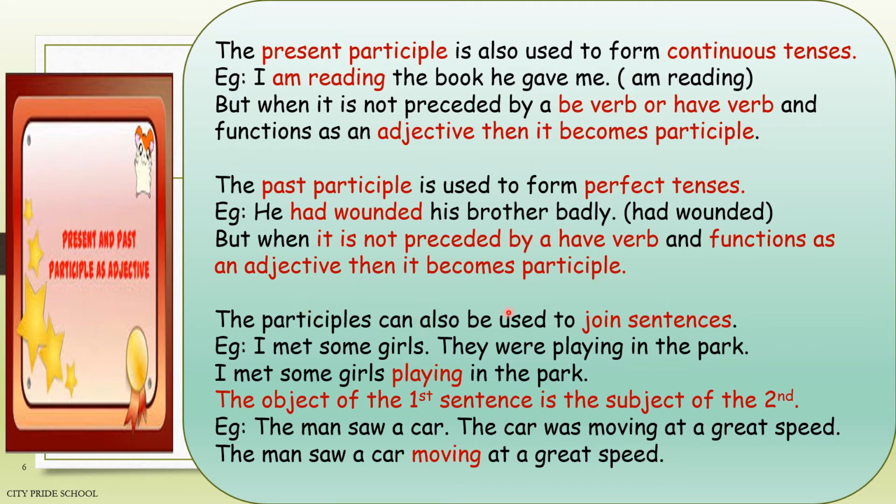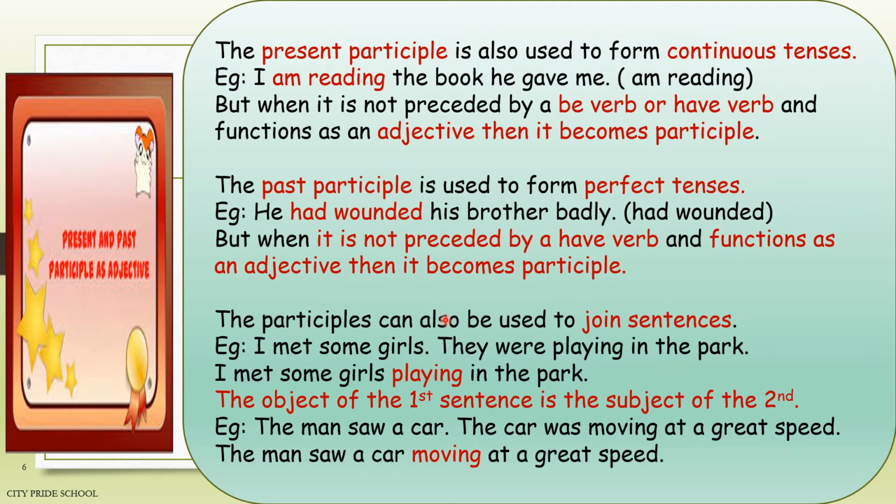Now the participles can also be used to join sentences, like I met some girls, they were playing in the park. Now by just using one participle, we can contract this sentence like I met some girls playing in the park. What is the object in the first sentence?